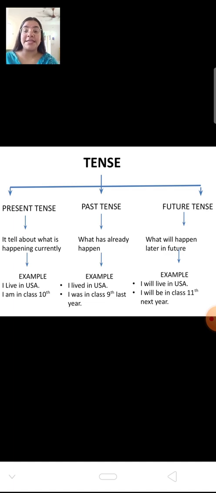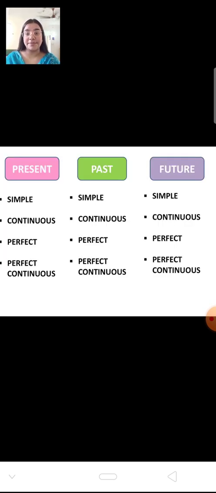Now, these tenses are further divided into four categories. Let us look at that also. Present tense is divided into four subcategories, that is present simple, present continuous, present perfect, present perfect continuous. In the same way, past and future are also divided into subcategories, that is past simple, past continuous, past perfect, past perfect continuous. Same for future: future simple, future continuous, future perfect, and future perfect continuous.